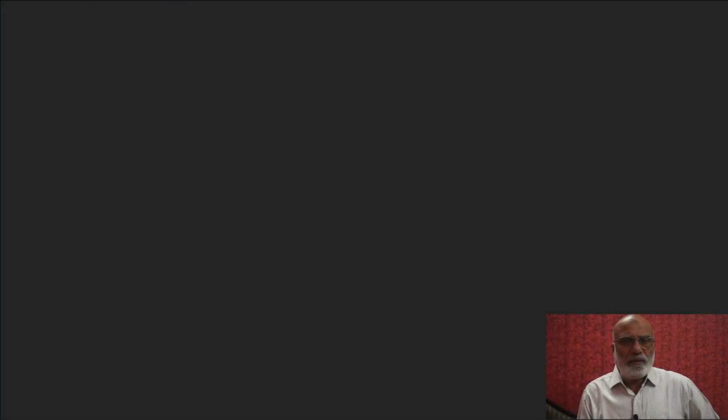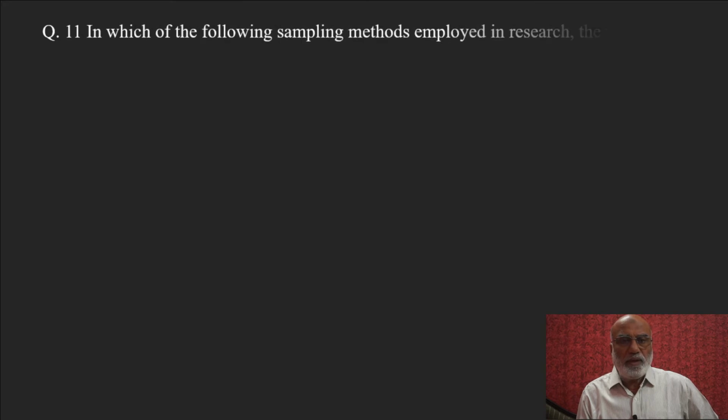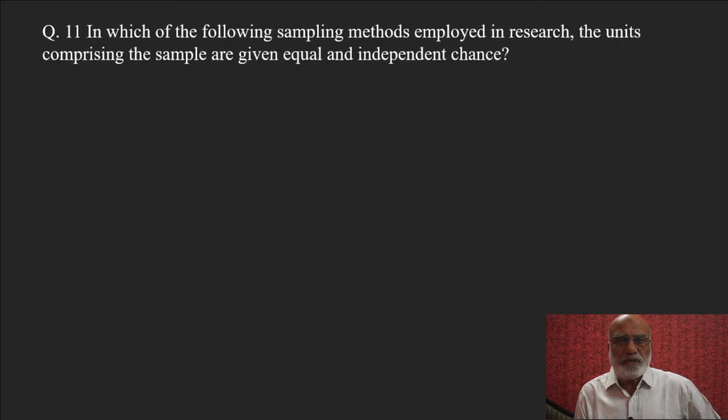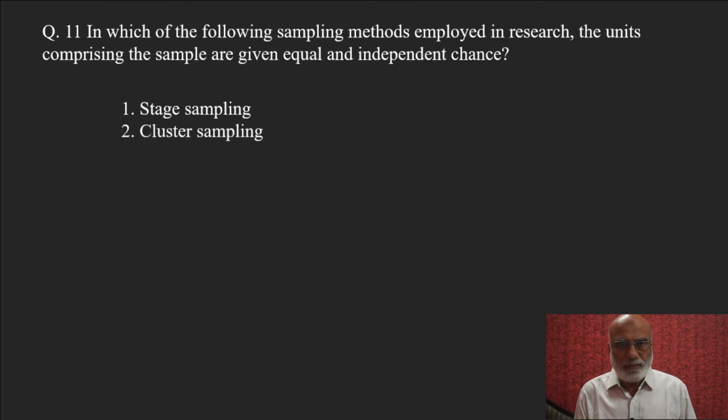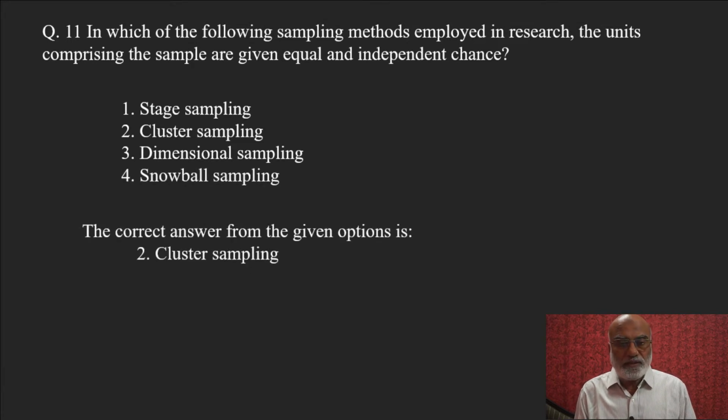Question number 11. In which of the following sampling methods employed in research the units comprising the sample are given equal and independent chance? The word is chance. The options are stage sampling, cluster sampling, dimension sampling, snowball sampling. And the correct answer from the given option is cluster sampling.